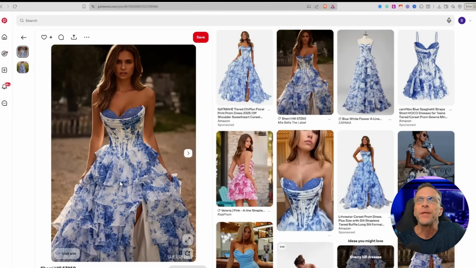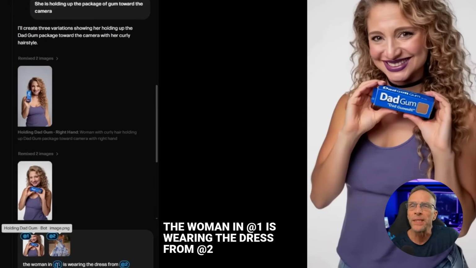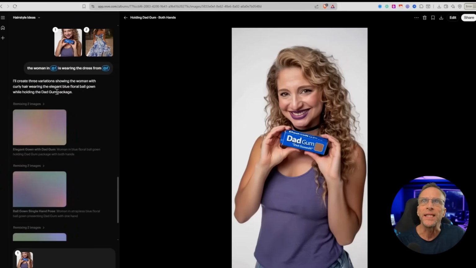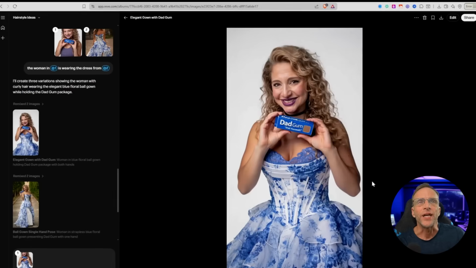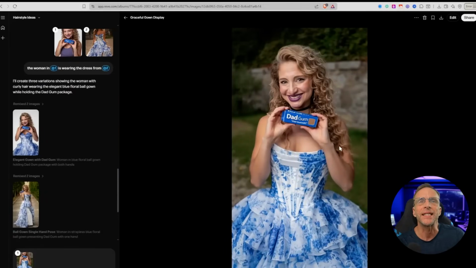We can choose an image from Pinterest, for example. Just click copy. Come back over here and click in this area and we can just paste. So now we can say the woman in @1 is wearing the dress from @2. And even though I didn't specify, it filled in the blank here that it's going to keep her holding the dadgum package. And it freaking nailed it and put her in different situations while keeping the lightness exactly the same.